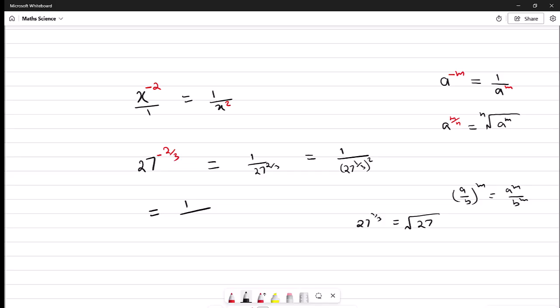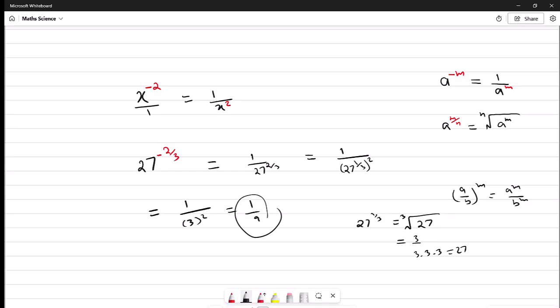So this is just cube root of 27. And what number times itself gives you 27 is 3, because 3 times 3 times 3 is 27. So 3 to the power of 3 is 27. So the cube root of 27 is 3. Okay, so this just becomes 3, and then we have a square here. So this just becomes 1 over 9, and here's your answer.